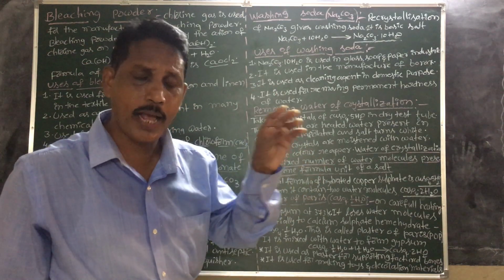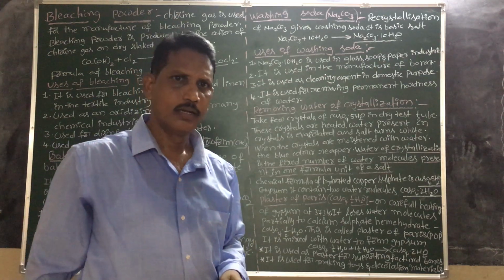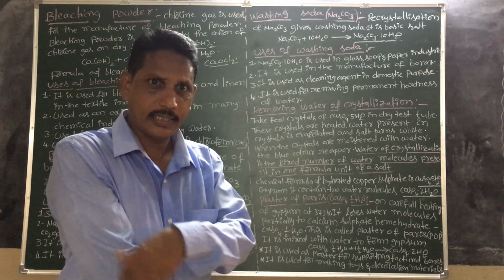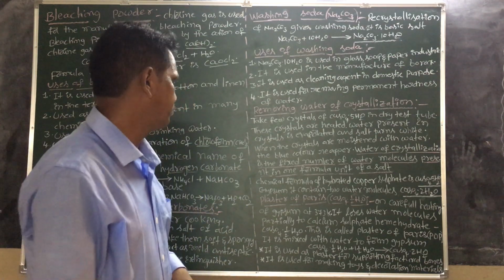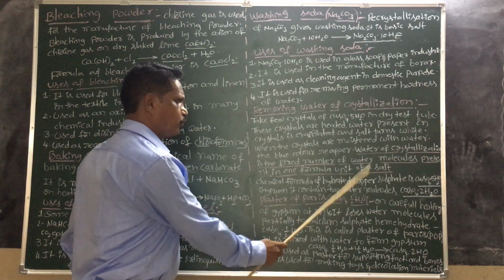Usually, this plaster of Paris is used in hospitals, for plastering broken bones. Here, plaster of Paris is CaSO4·1/2 H2O.